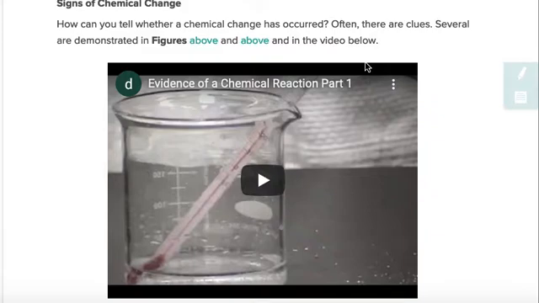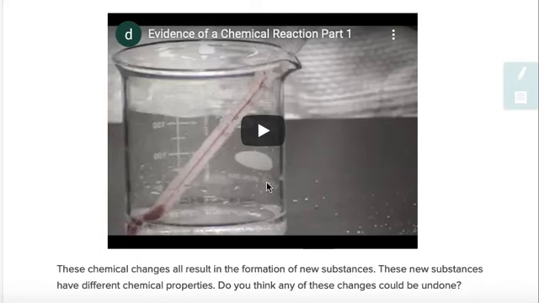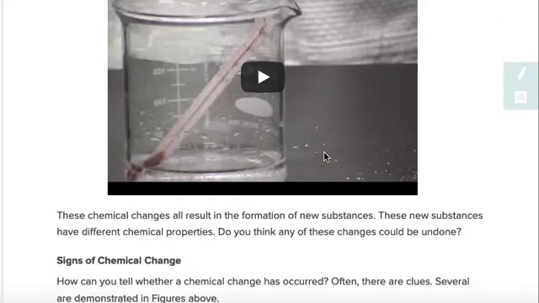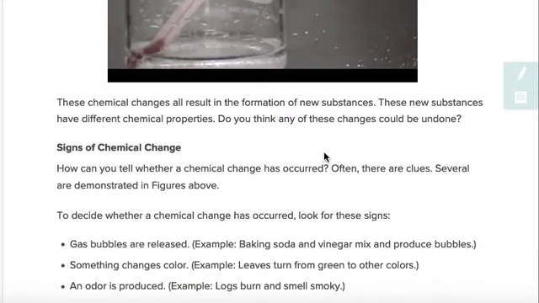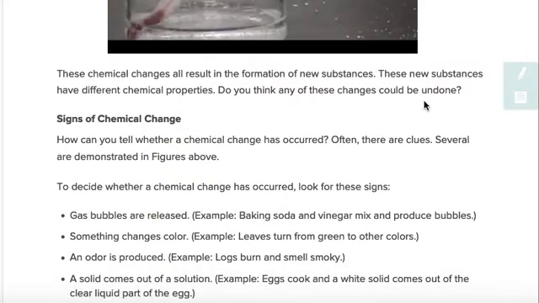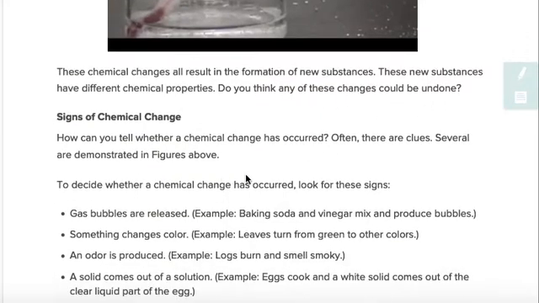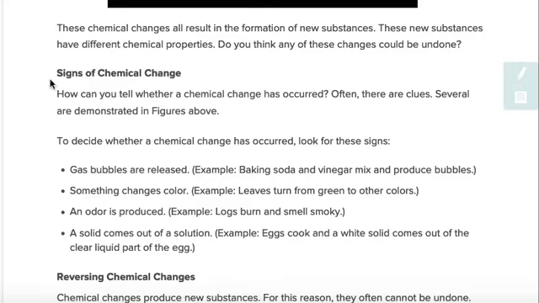Often there are clues. Several are demonstrated in the figures above. So if you want to play this, you can do that at the other link. These chemical changes all result in the formation of new substances. These new substances have different chemical properties. Do you think any of these changes could be undone? No, they cannot.